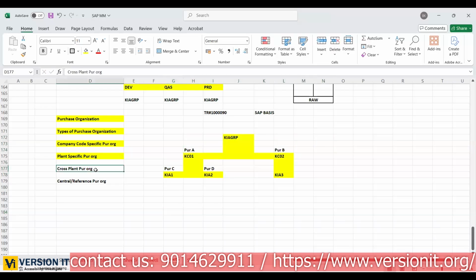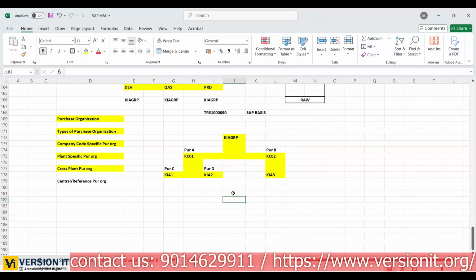Now cross plant, one more is there. By reading the name only you can understand. If any purchasing organization, for example purchase organization E, is always responsible to procure for more than one plant.